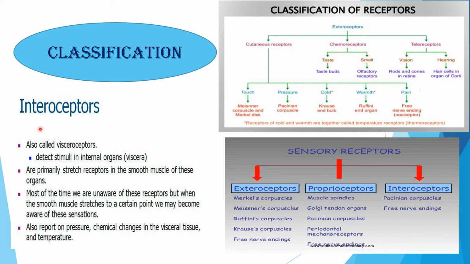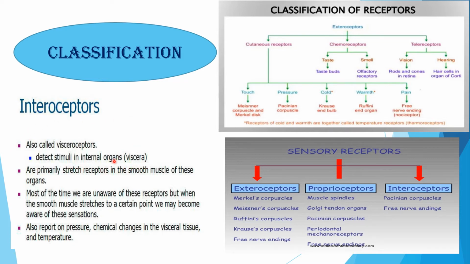And interoreceptors include Pacinian corpuscles and free nerve endings. Then what are interoceptors or interoreceptors? Sometimes they are also called visceroceptors. Actually, visceroceptor is one part of interoceptors, but sometimes interoceptors are only called visceroceptors. They detect stimuli in internal organs, that is viscera.